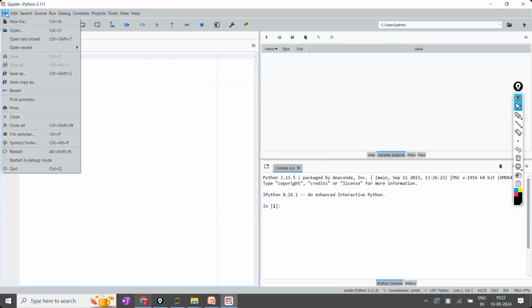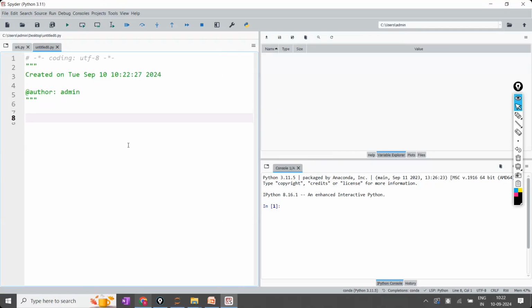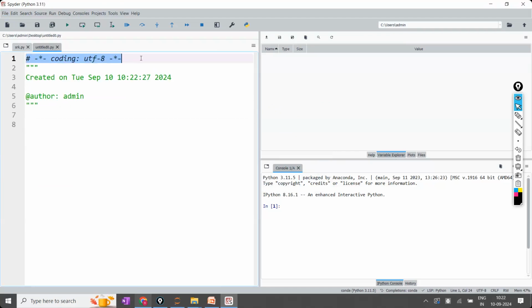Right? Now here I'm going to click on new file, a fresh file. Now can you see in the fresh file, what is there here? First one, hash. This is considered a single line comment. What is this one from here to here? It is a multi-line comment.